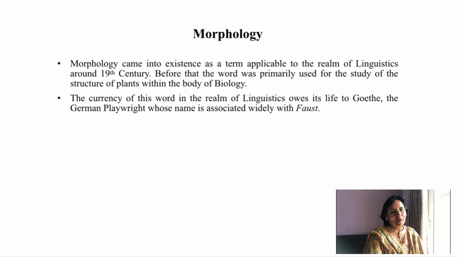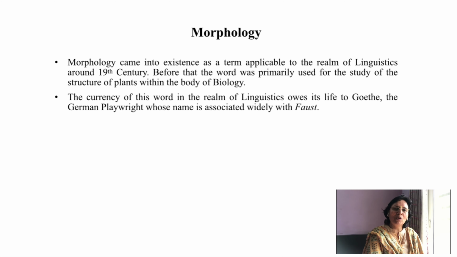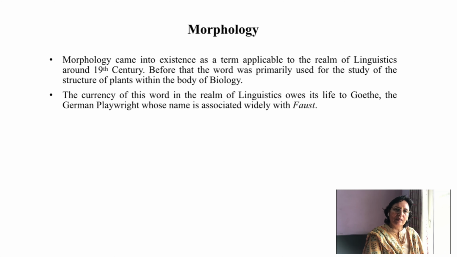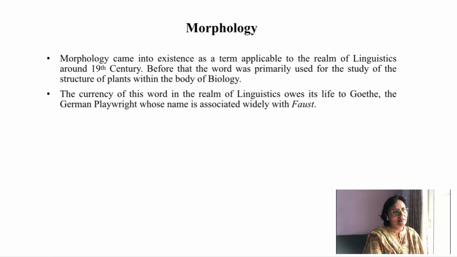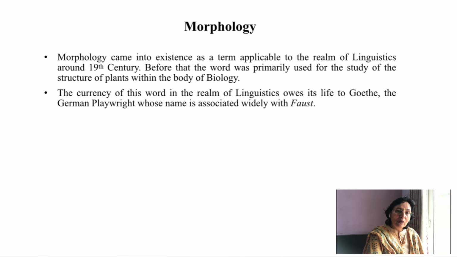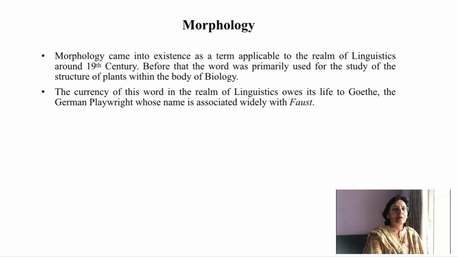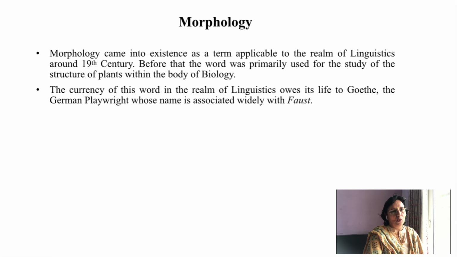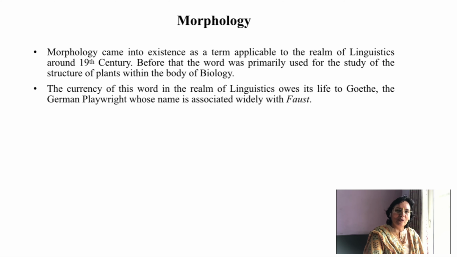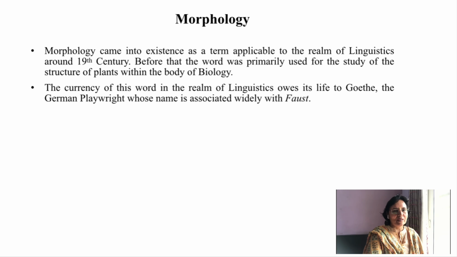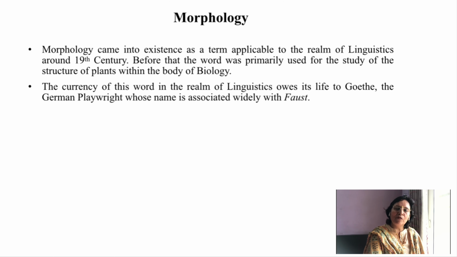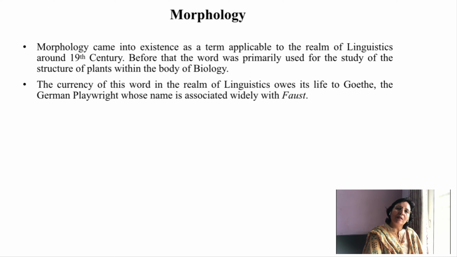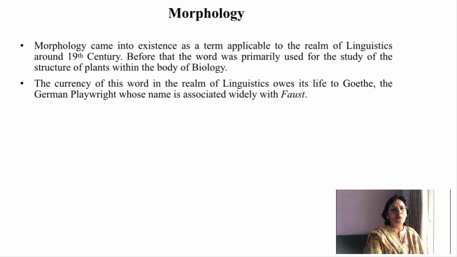Before I begin, let me tell you that morphology came into existence as a term applicable to the realm of linguistics sometime around the 19th century. Before that, the word was primarily used for the study of the structure of plants within the body of biology. The currency of this word in the realm of linguistics owes its life to Goethe, the German playwright, whose name is associated widely with Faust.